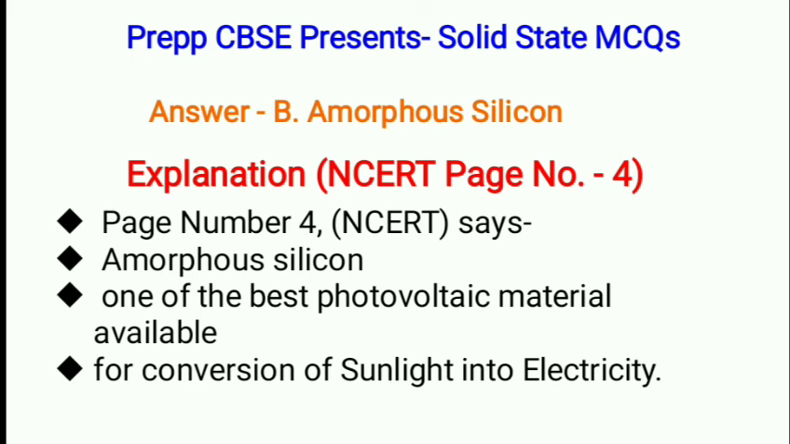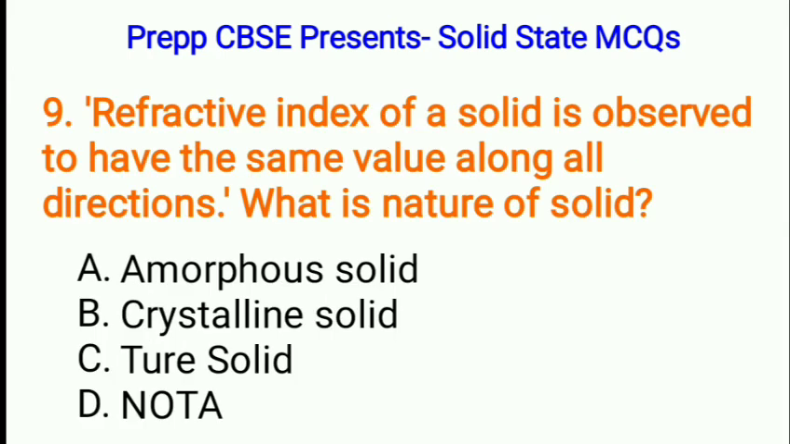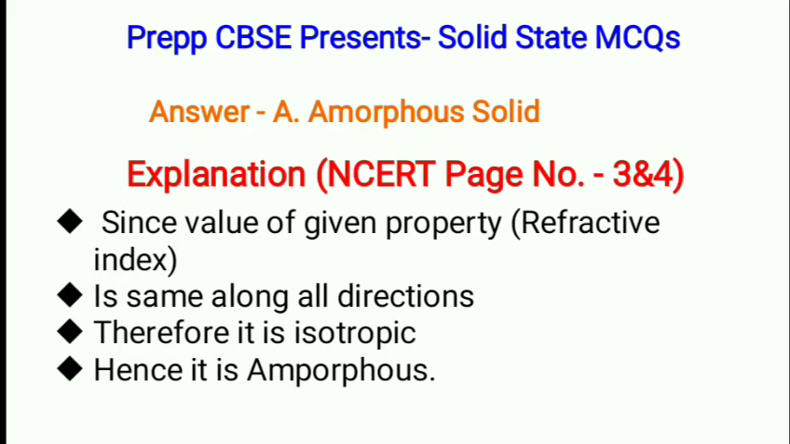Next, refractive index of a solid is observed to have the same value along all directions. What can you say about the nature of solid? A. Amorphous solid, B. Crystalline solid, C. True solid, or D. None of the above. Correct option is A. Amorphous solid. Since value of a given property, here refractive index, is same along all directions, therefore it is isotropic and hence it is amorphous.